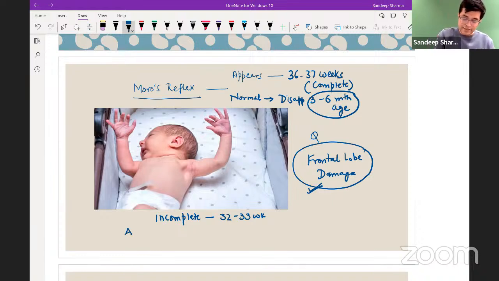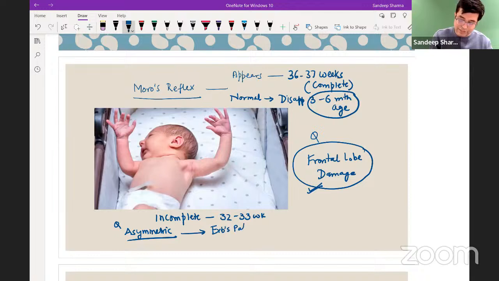Also, there is another MCQ on which questions are asked. What is asymmetric Moro's reflex? Asymmetric means it will be present on one side and not on the other. Asymmetric Moro's reflex is seen in 4 conditions. So one half of the body of the child will have Moro's reflex, the other half will not. Asymmetric Moro will occur typically in Erb's palsy.